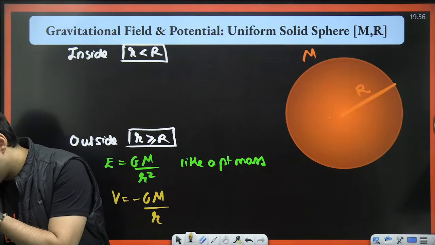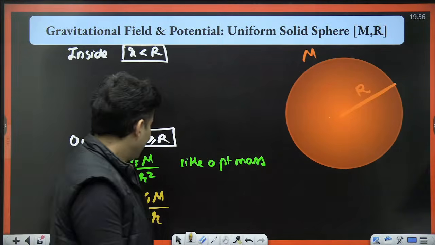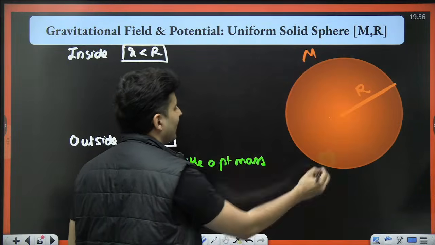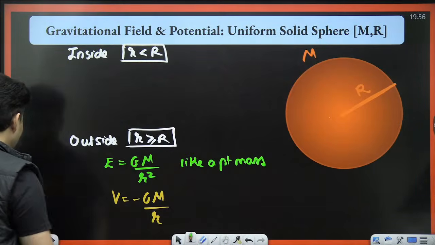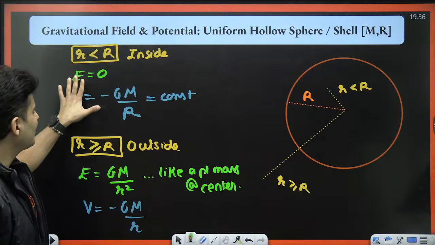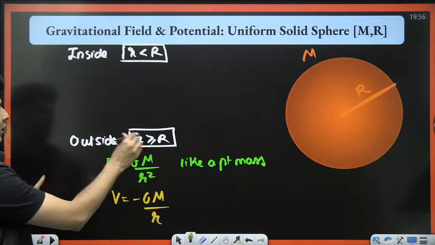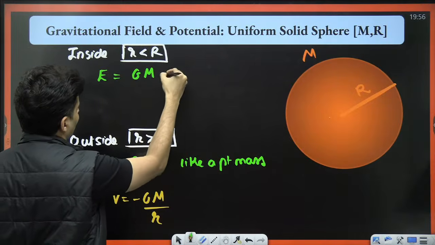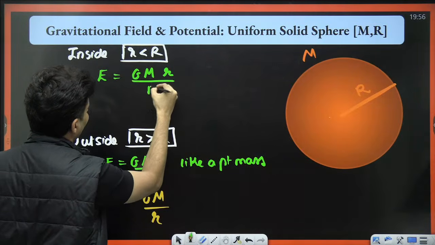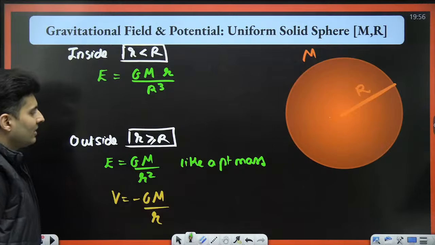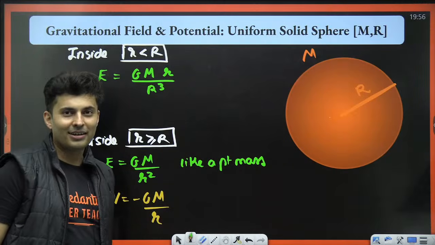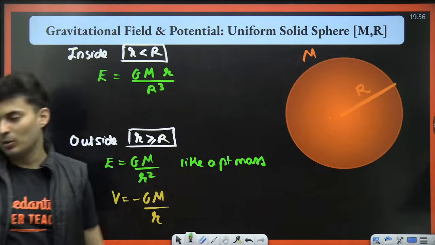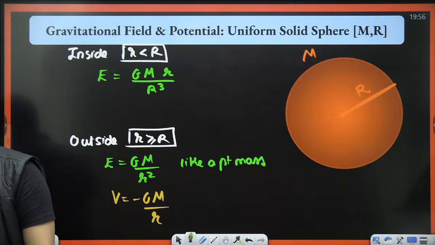Understood, Vishal? Alright. Next, when you are inside, then comes the challenging part. If it was a shell, it is 0. But for a solid sphere, it is not. In fact, it is GM small r divided by R cube. It is proportional to r. Is that clear? Yes. Thank you.